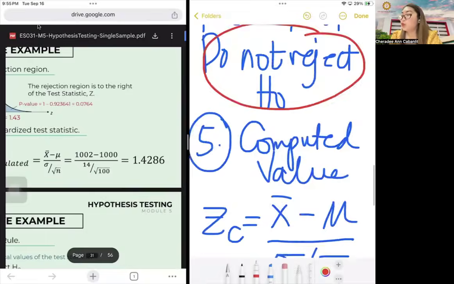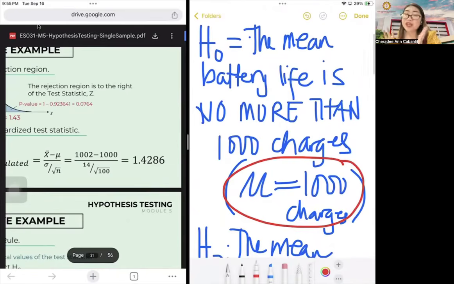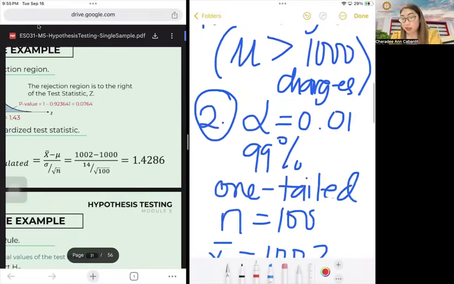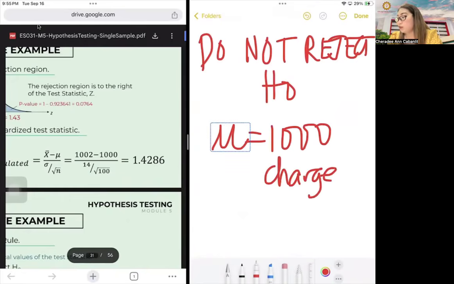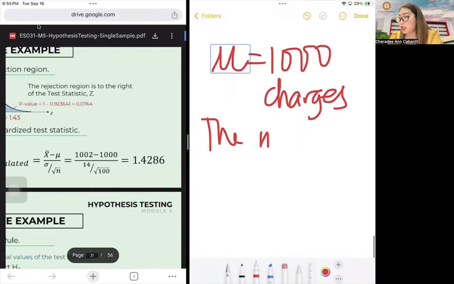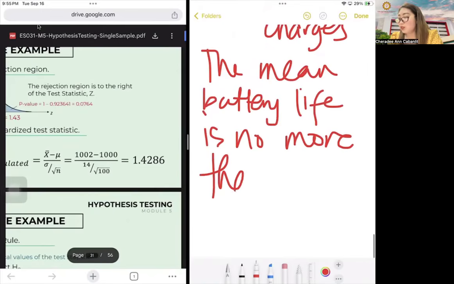So since we will not reject HO, going back to your null hypothesis, this is our claim. We are still under 1,000 charges. We're not also going to say that we are less than, because that's our analysis. So instead, we are using that statement. So the mean battery life is still 1,000 charges. But you have to really write everything, okay? The mean battery life is no more than, it has not yet exceeded 1,000 charges.